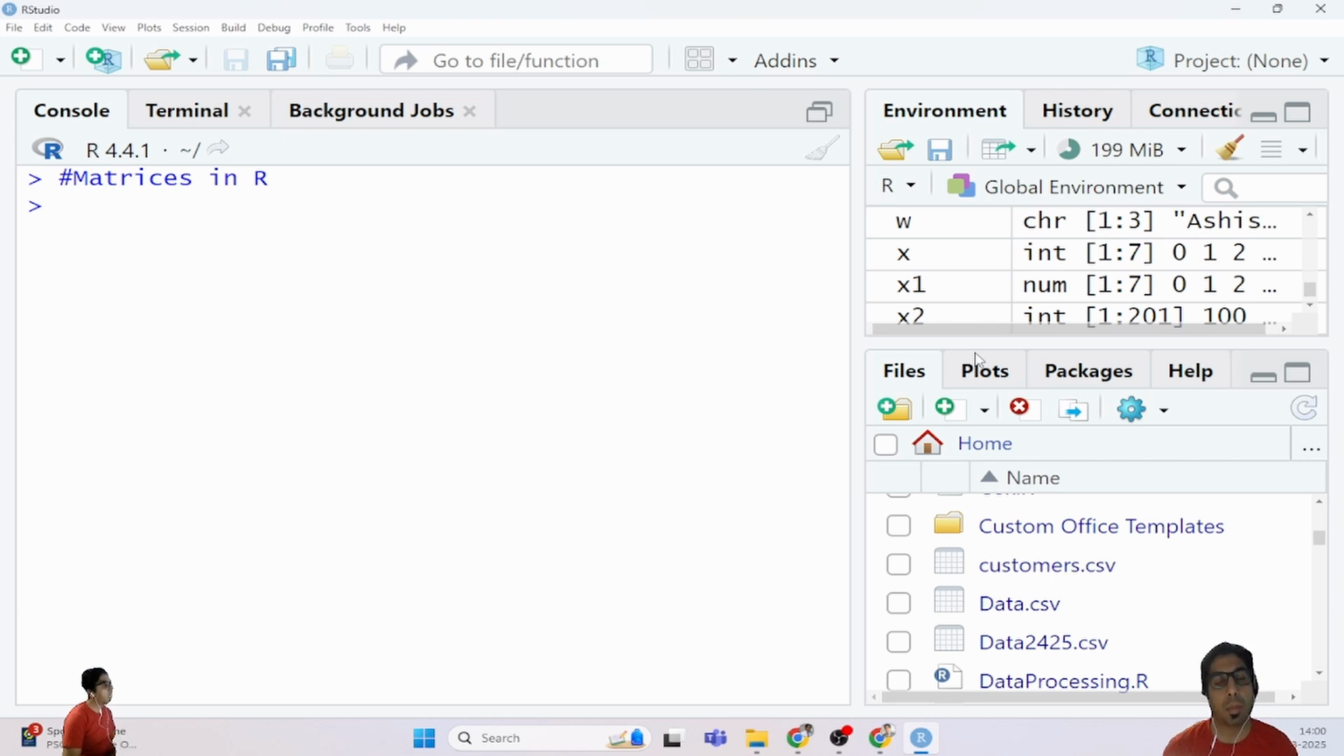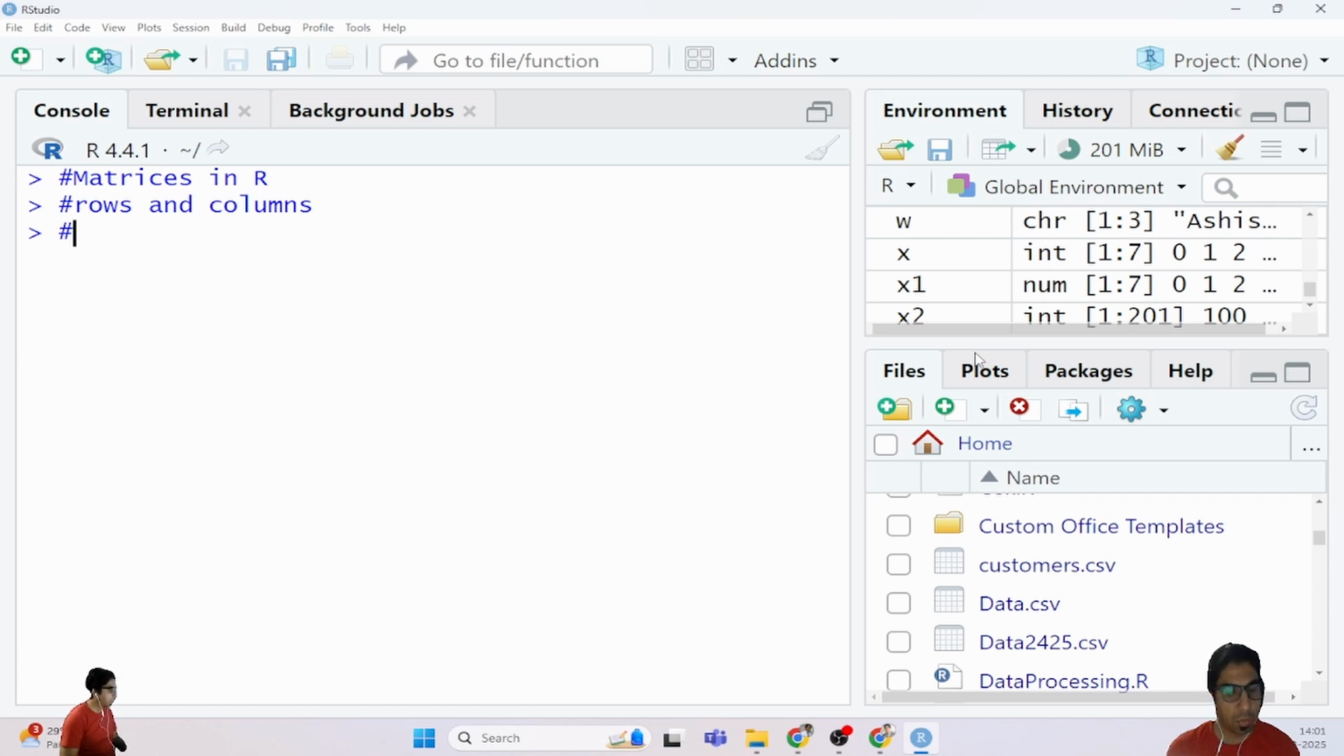In simple words, matrices are nothing but vectors with dimension attributes, that is, number of rows and columns. If we are defining a matrix, it consists of rows and columns. In R, matrices are nothing but a combination of vectors. If I say vector, it is a one-dimensional matrix, and if I say matrix, it is a multi-dimensional vector. So vectors with dimensions, that is rows and columns, are defined as matrices.